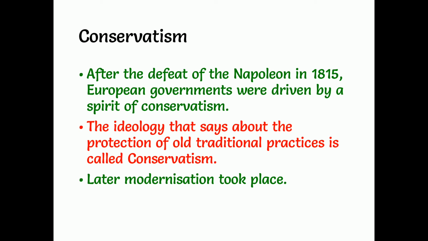Serfs are those who work under the control of a landlord and cannot migrate to other places without his permission. And what is the concept of conservatism? They protect the old traditional practices. All the things will be preserved here, and that concept is called conservatism. But later, modernization also took place in this conservatism.